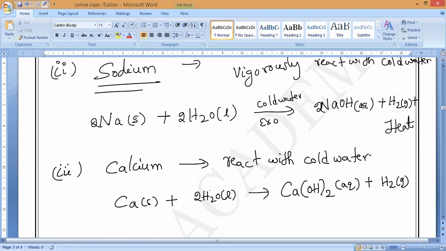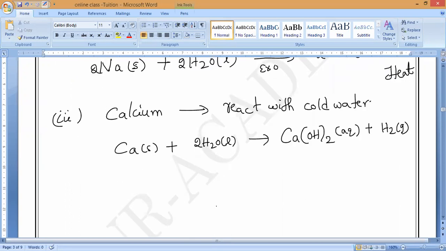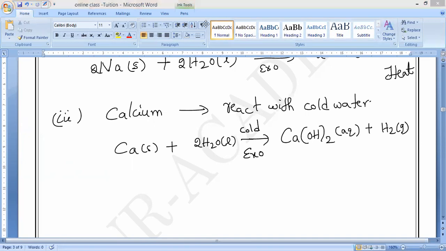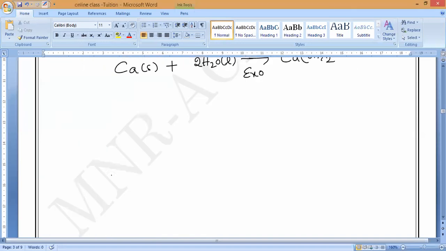Is it yes or no? Is it yes, guys? Please respond to me. Yes, sir. Here also what will come? It is an exothermic, normal reaction. That is why I'm not saying violent or anything. Okay, Pranav, Dina, respond. So these are the three metals which will react with what, guys? Cold water. Okay.